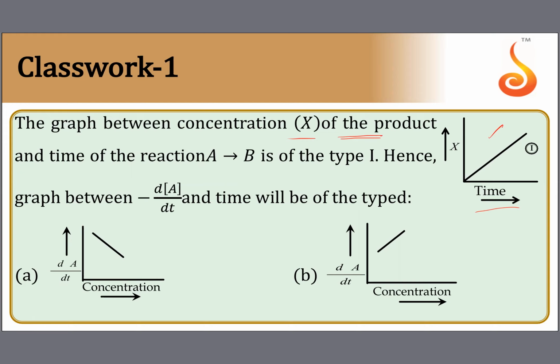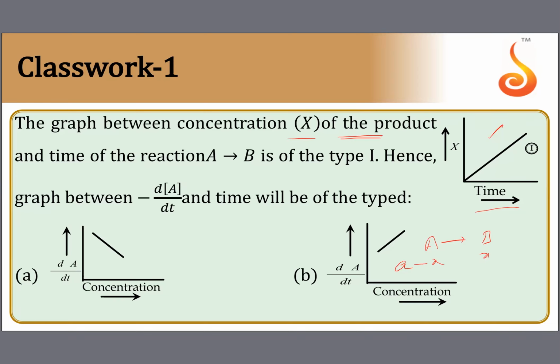Which type of reaction has such a relation, where the concentration of the product will be increasing linearly? That you have to see now. When the amount of product is increasing linearly, it implies, suppose you have A giving rise to B. If you have A minus x, it should be x here.